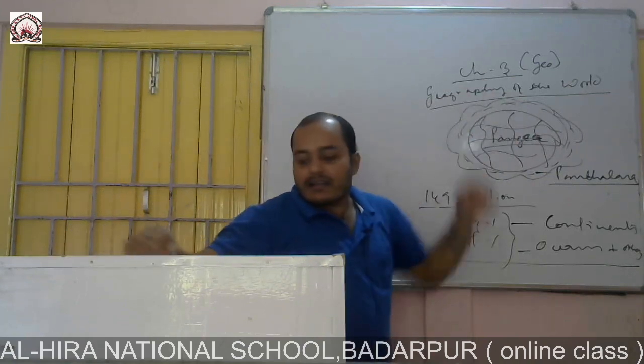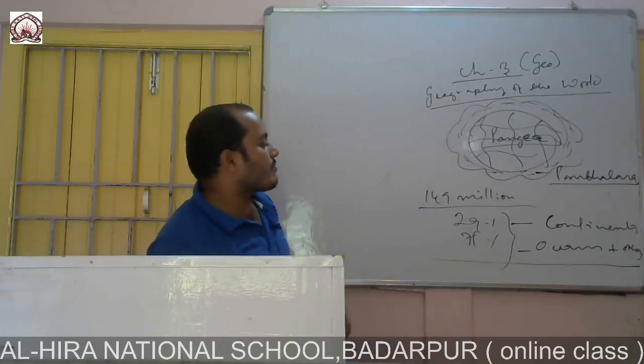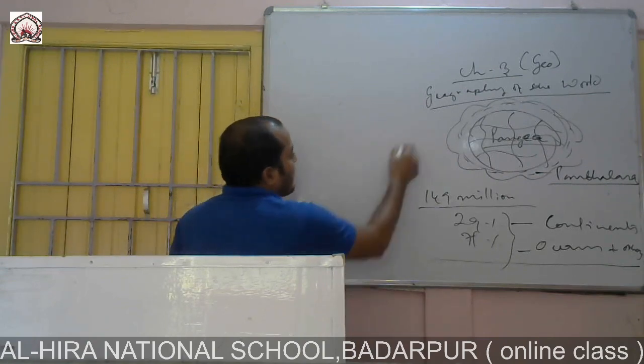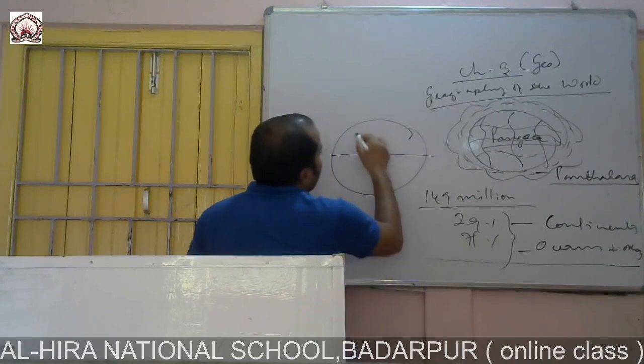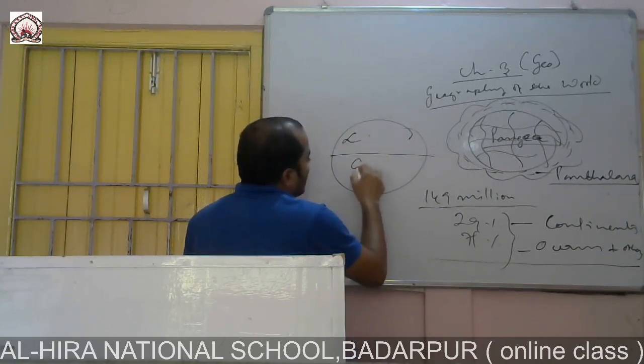The northern part of this Pangea is Laurasia and the southern part is Gondwana land.